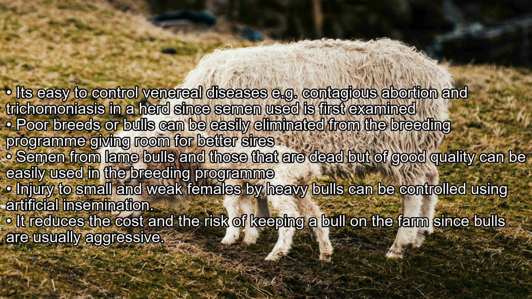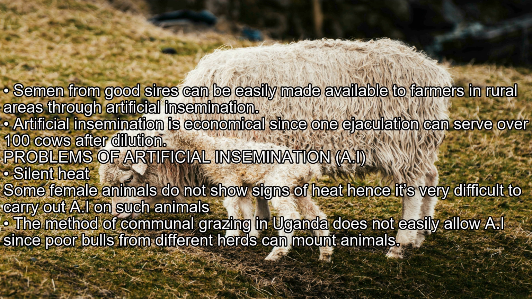It reduces the cost and the risk of keeping a bull on the farm since bulls are usually aggressive. Semen from good sires can be easily made available to farmers in rural areas through artificial insemination. Artificial insemination is economical since one ejaculation can serve over 100 cows after dilution.